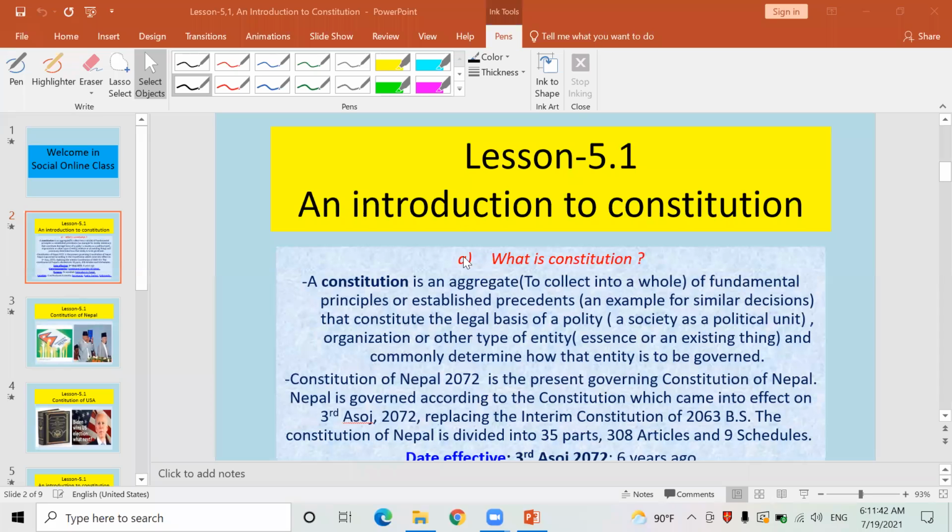Constitution. संविधान भनेको के हो? Okay, I brought a very lengthy and long definition of constitution, but you know that constitution. I'm trying to introduce you to constitution, okay? So on introduction to constitution,